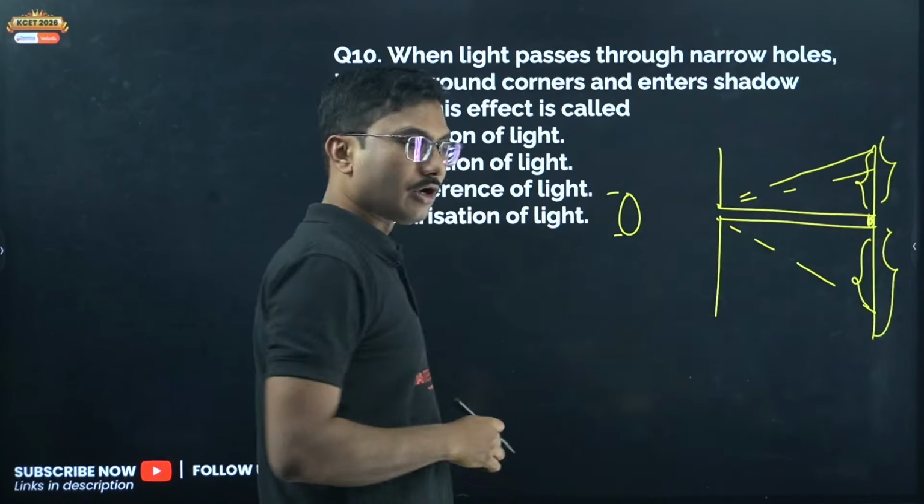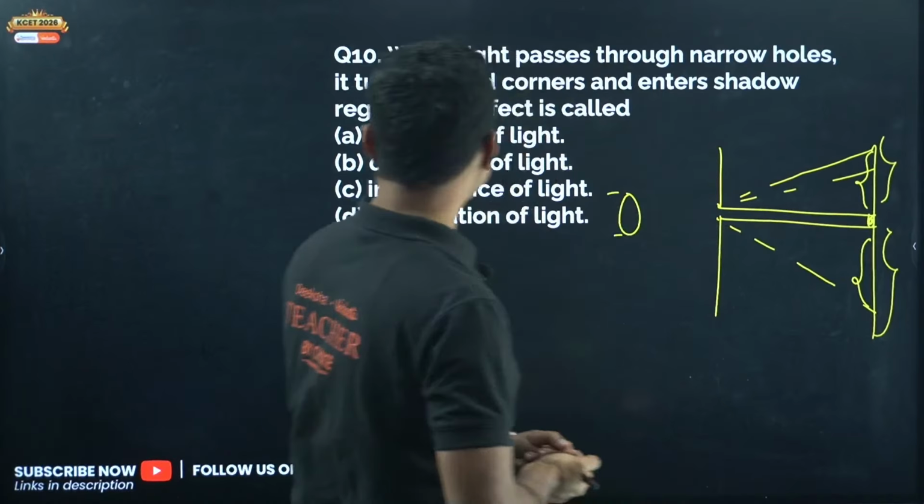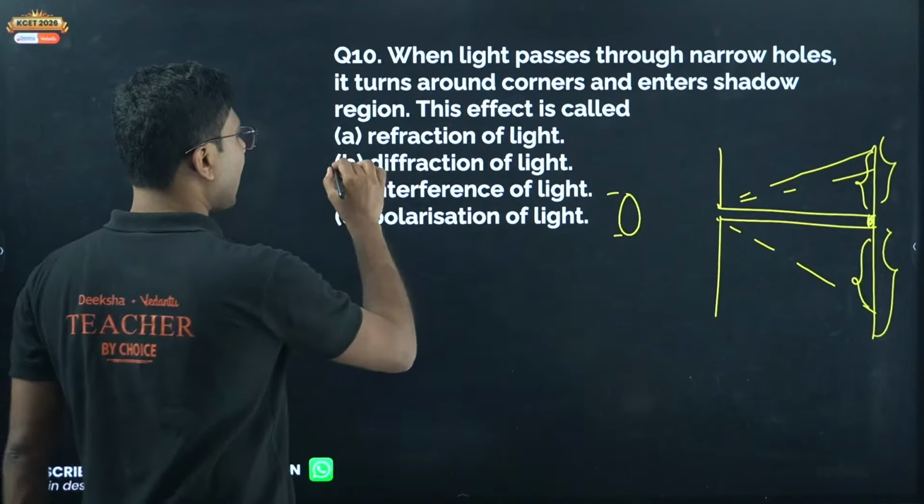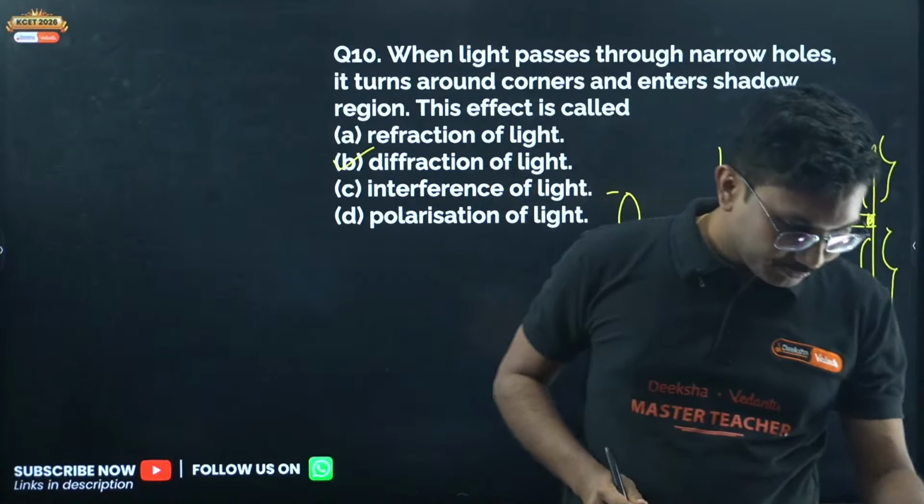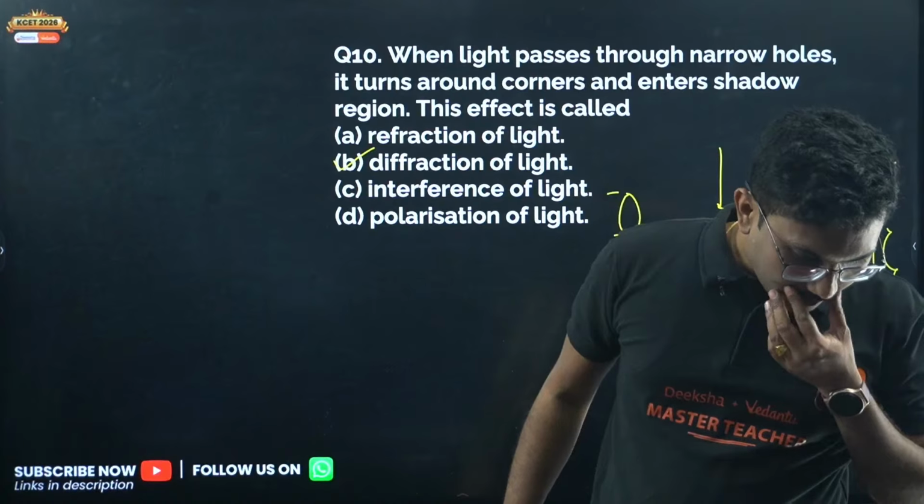What is this property called? This is called diffraction of light. Yes, 10B is correct.